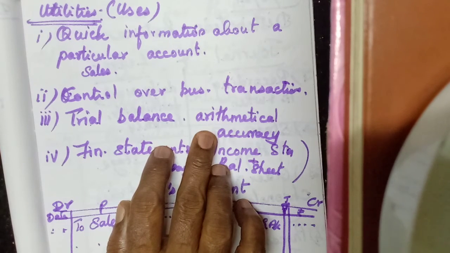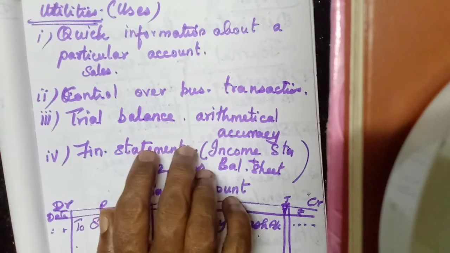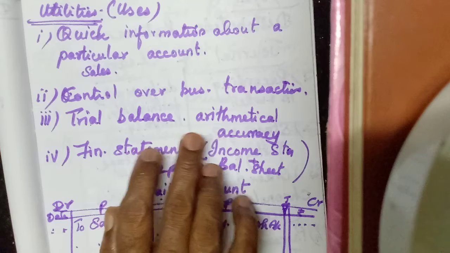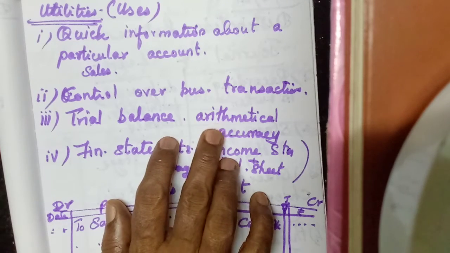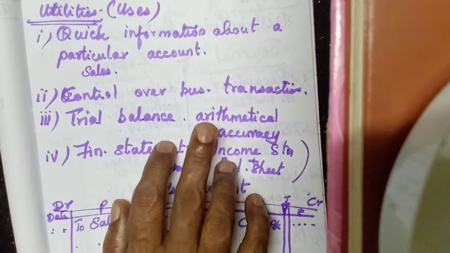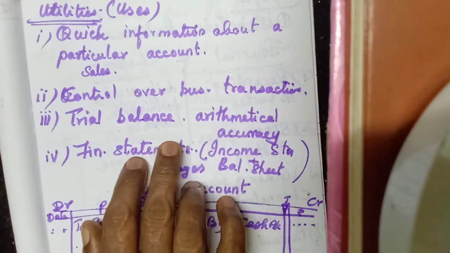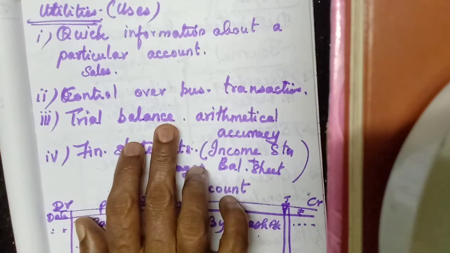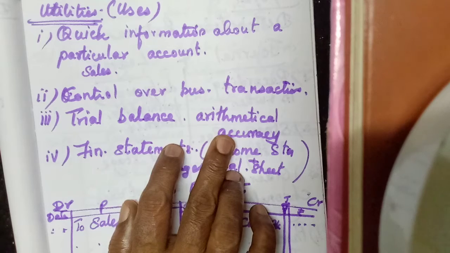So once we add this ledger balance, trial balance total column, if it gets tallied, then we can conclude that arithmetical calculations are accurate. It's correct, we can conclude. So that can be found out. From the trial balance we can check the arithmetical accuracy of the journal entries.